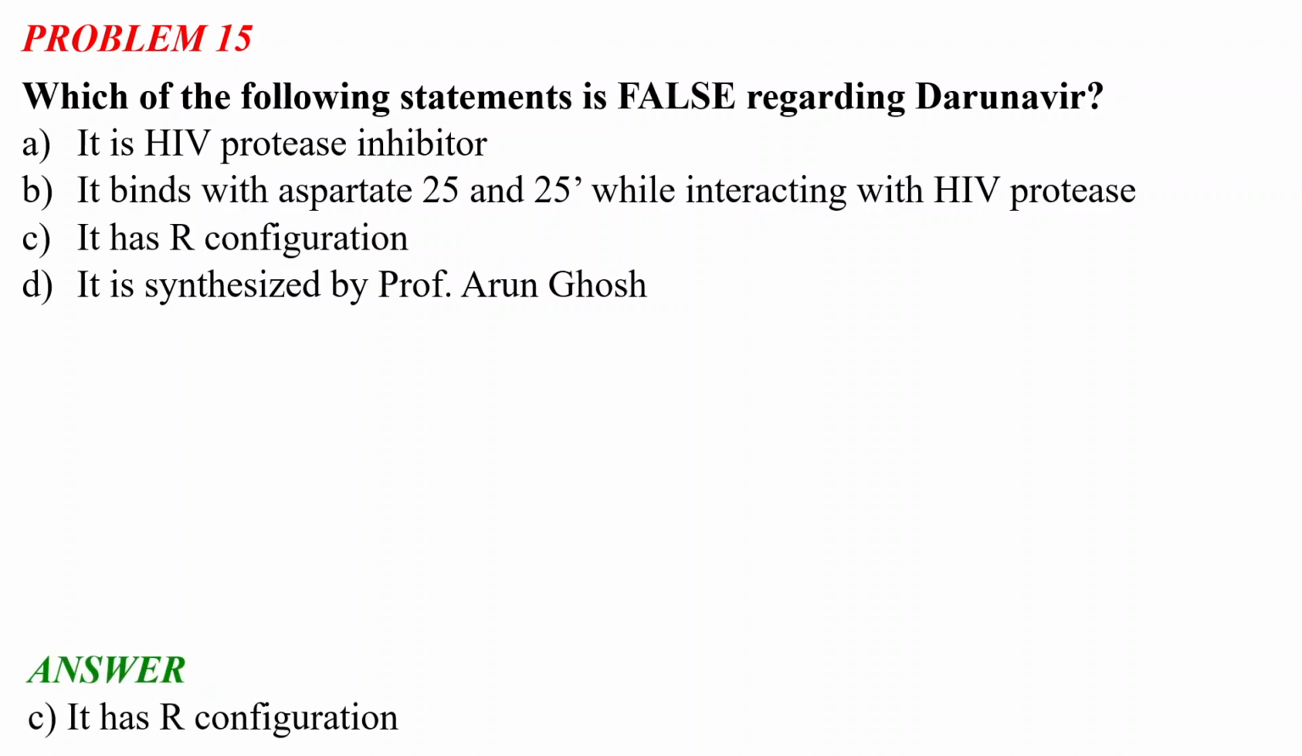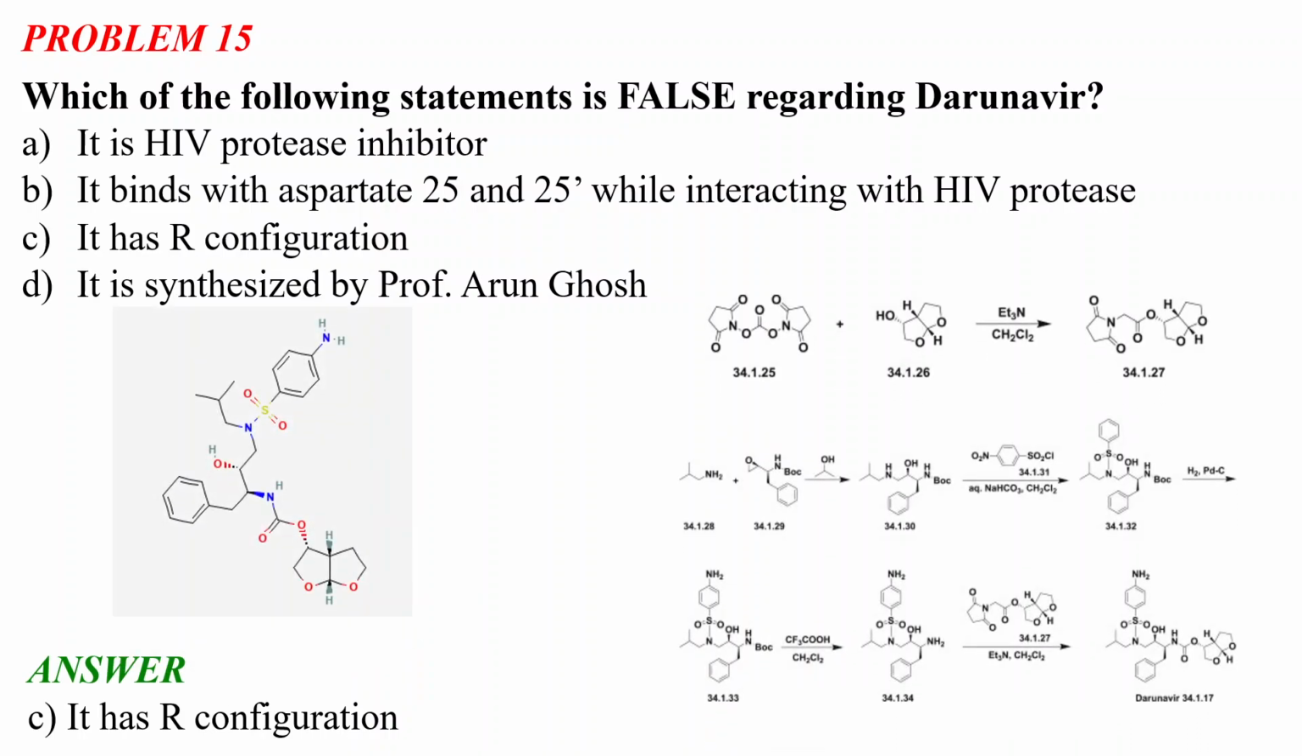So the correct answer, rather the false statement regarding darunavir, is that it has R configuration. So it is the incorrect option. I mean, it is a false statement regarding darunavir. So this is the structure of darunavir, and actually it is called darunavir because Professor Dr. Arun Ghosh synthesized this molecule, and from his name the nomenclature of this molecule has been done.